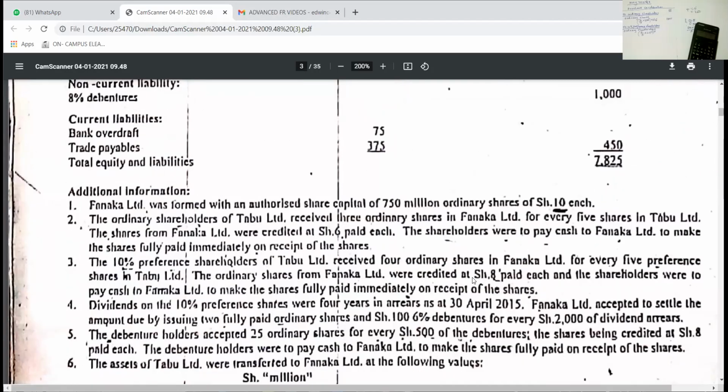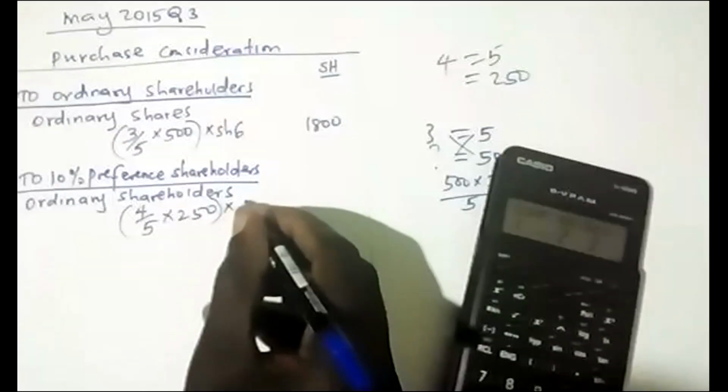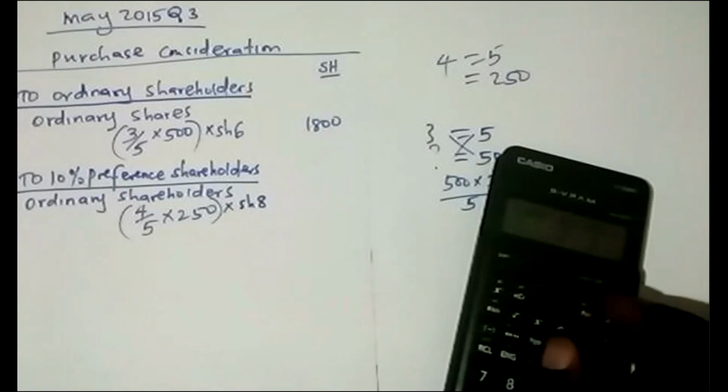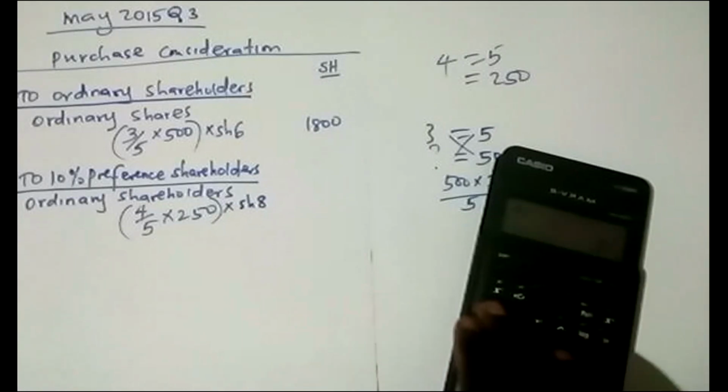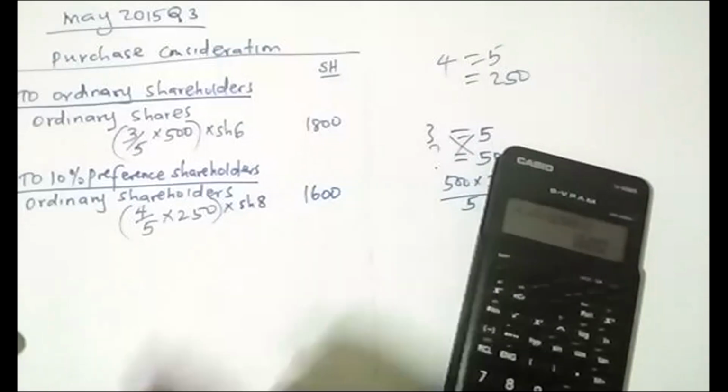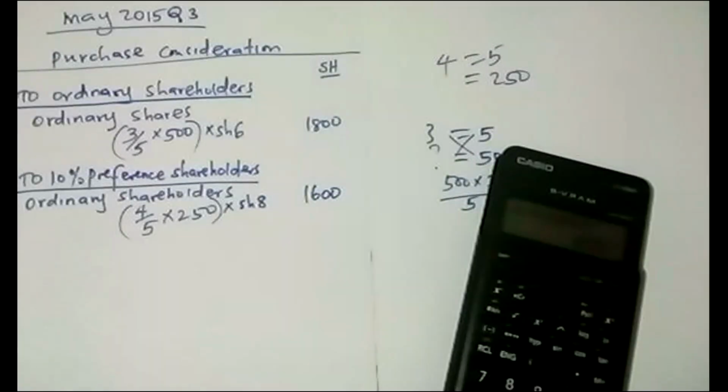They say the ordinary shares from Fanaka were credited at 8. So we multiply with 8. We say 4 divided by 5 times 250 times 8. We are getting 1600. So 1600. We continue to the next part.